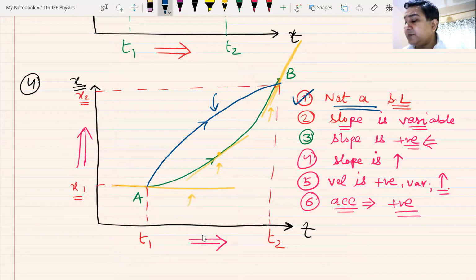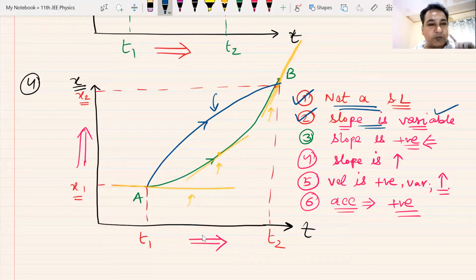It is not a straight line graph. Yes or no? Says Santosh, it is not a straight line graph. Point number 2, what about the slope of this graph? Is it constant or is it variable? Variable, yes. So this point is correct. The slope is variable. Great. Point number 3, blue graph.